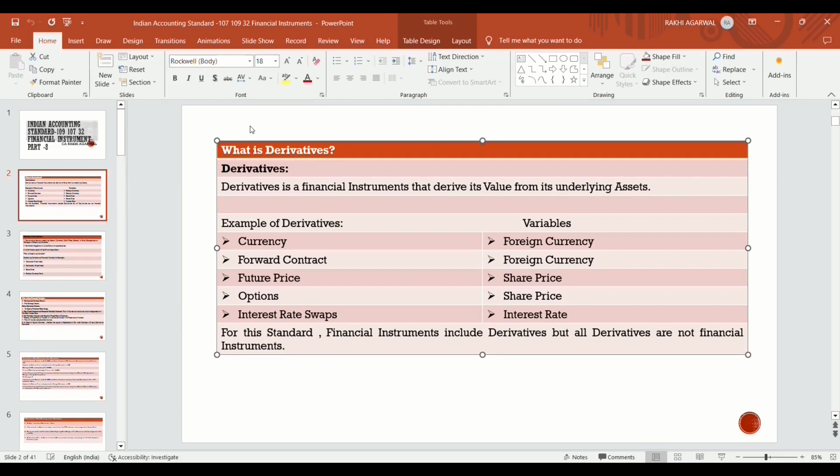If there is a change in share price, it will affect the future contract and option contract. If there is a change in interest rate from fixed to floating due to MIBOR or LIBOR, or from floating to fixed, it is an interest rate swap. So financial instrument includes derivative, but all derivatives are not financial instruments.